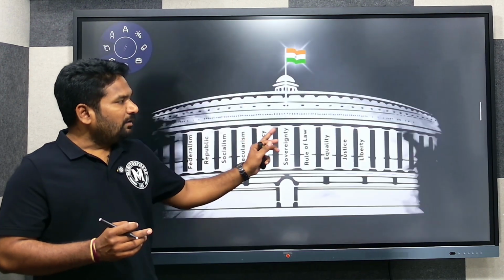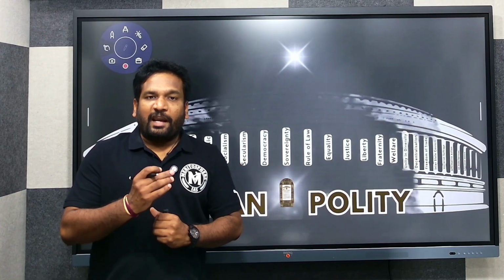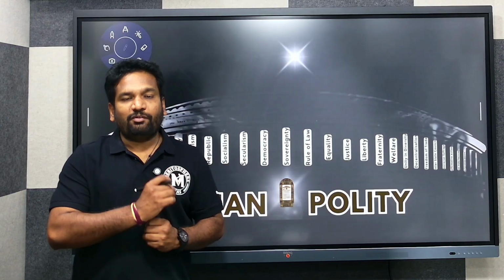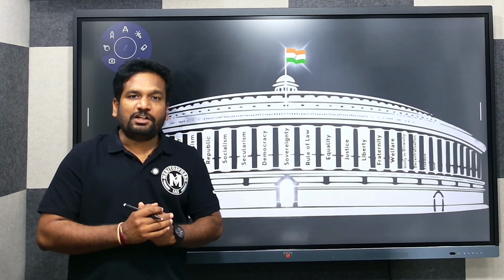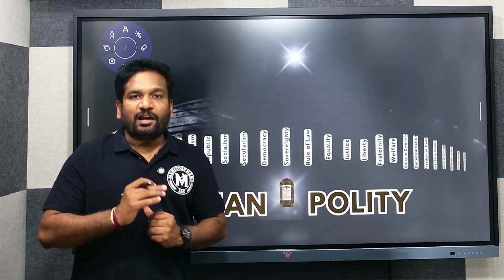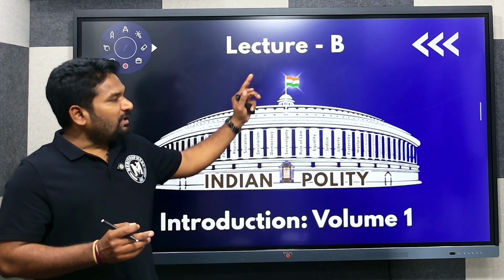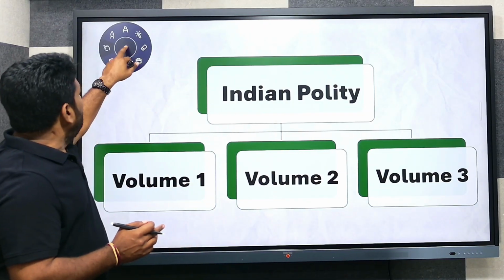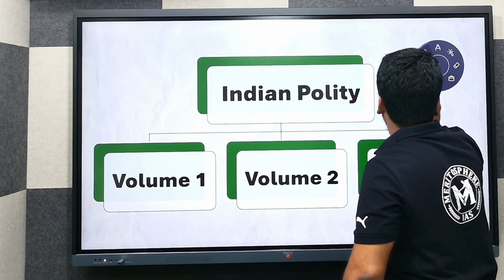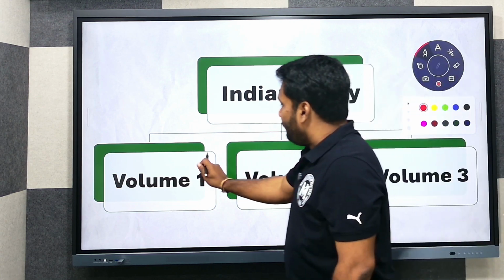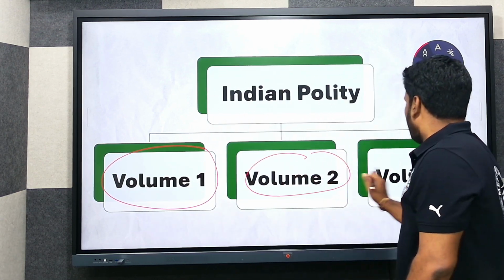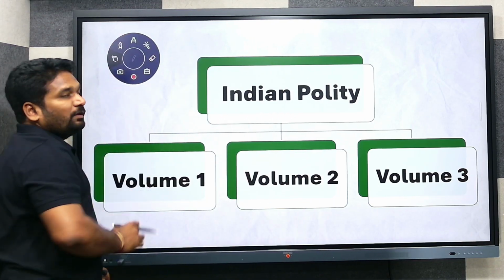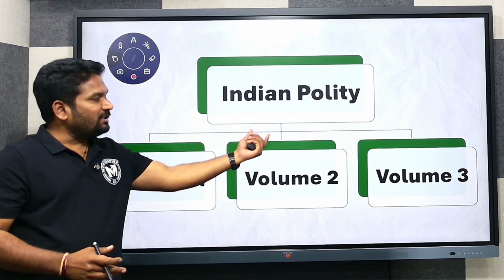This is lecture B. Here we are going to categorize the Indian polity syllabus into three different volumes: volume 1, volume 2, and volume 3. This categorization is basically meant for better understanding of the syllabus. So lecture B, introduction to volume 1. As I have already maintained, the Indian polity subject in our lecture series is divided into three different volumes. Now we are going to look into the contents of these three different volumes.